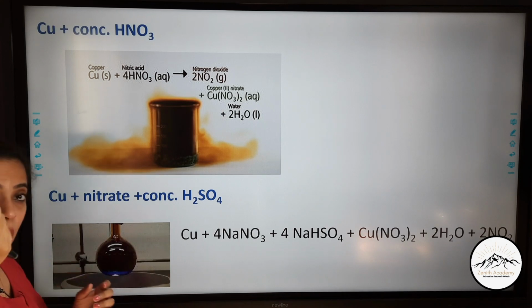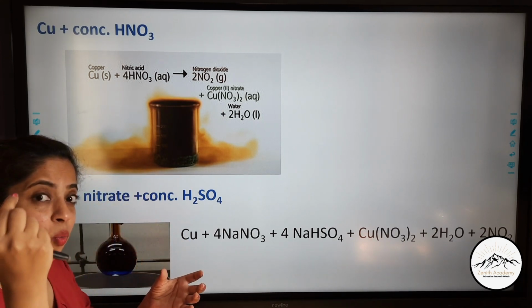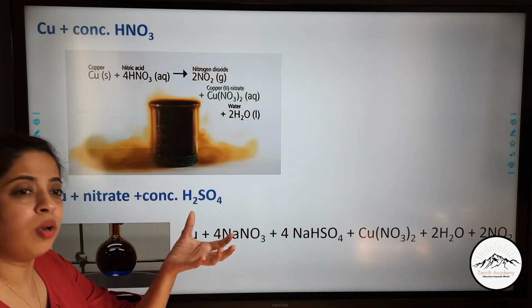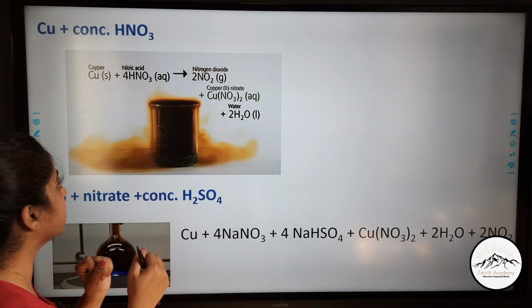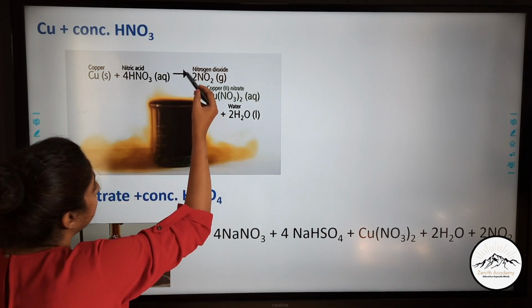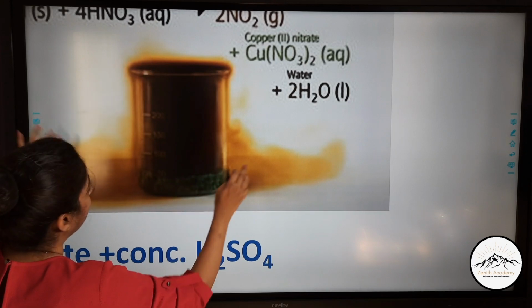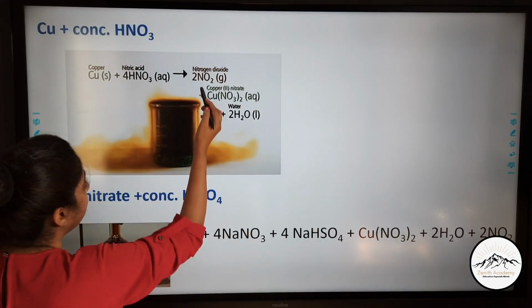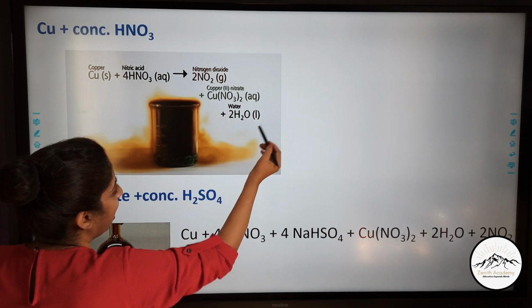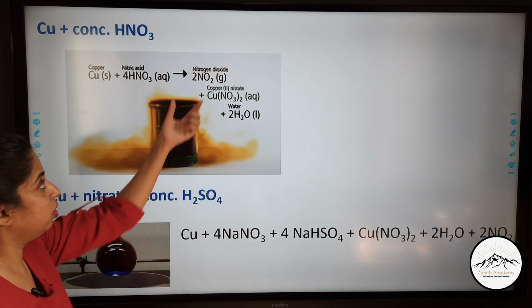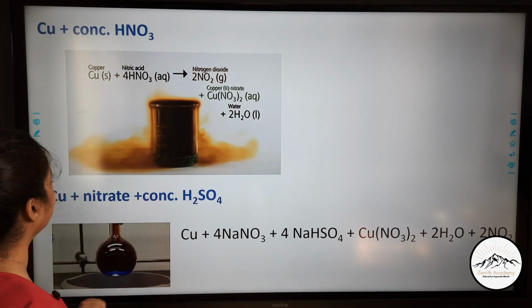If you take a copper coin and dip it in the liquid, to check whether it is nitric acid or not, what will happen? Can you see dense fumes coming out? It will form NO2, nitrogen dioxide, copper nitrate and water. So the dense fumes of NO2 showed that the liquid was nitric acid.